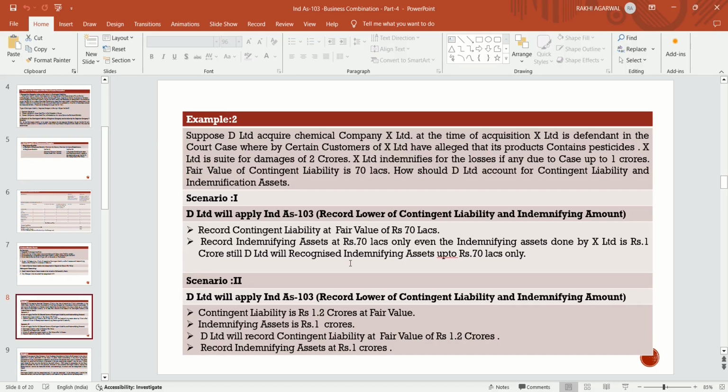In scenario 2, D Limited will apply Ind AS 103. Suppose D Limited recognizes the contingent liability at fair value of rupees 1.2 crores, and X Limited indemnifies the asset up to 1 crore. Then D Limited will record the contingent liability at fair value, that is 1.2 crores, and record the indemnification asset up to 1 crore. The indemnification asset is not more than the contingent liability.